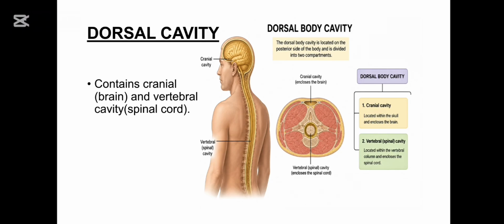It consists of two subdivisions. First one is the cranial cavity and second is the vertebral or spinal cavity. The cranial cavity is enclosed by the skull and contains the brain, while the vertebral cavity is formed by the vertebral column and contains the spinal cord.